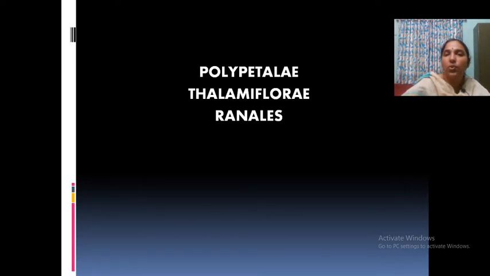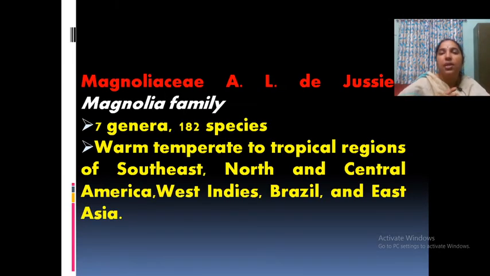So, we are moving on to the family Magnoliaceae. Okay. It is described by de Jussieu, and this is also known as the Magnolia family based on the type Magnolia, and this group includes about 7 genera and 182 species. Okay, 7 genera, usually growing in warm temperate to tropical conditions, usually occurring in Southeast Asia, North and Central America, West Indies, etc. In India also very few species occur.